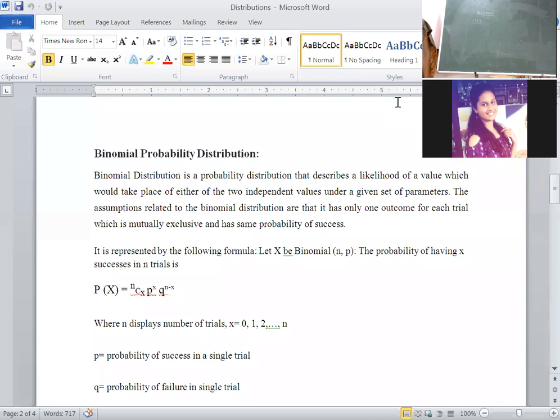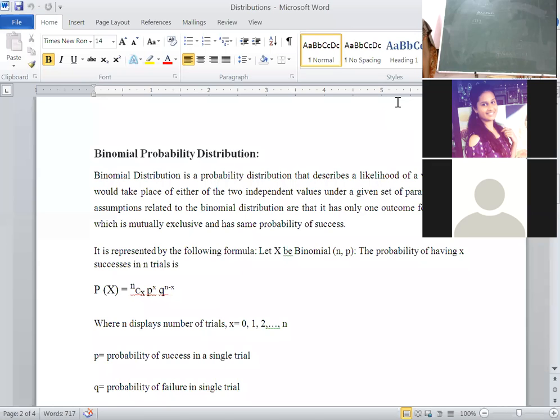Statistical. Justify. Why are you saying this is a statistical hypothesis? Then if it is a statistical hypothesis, what is a research hypothesis?